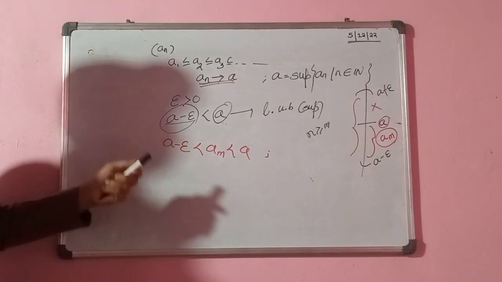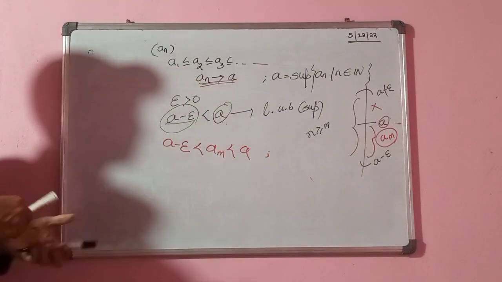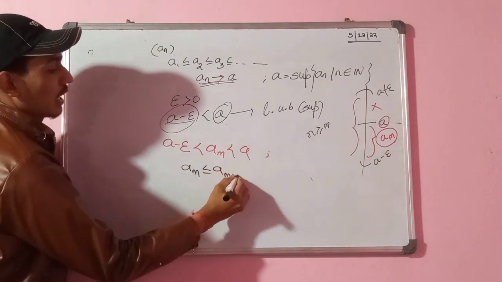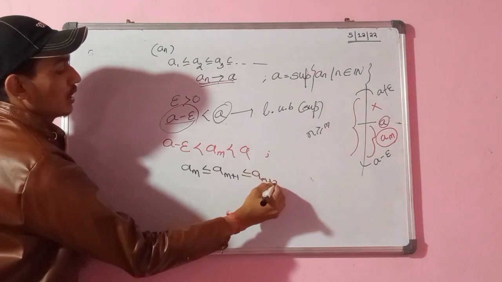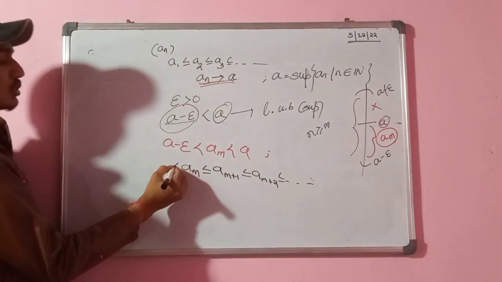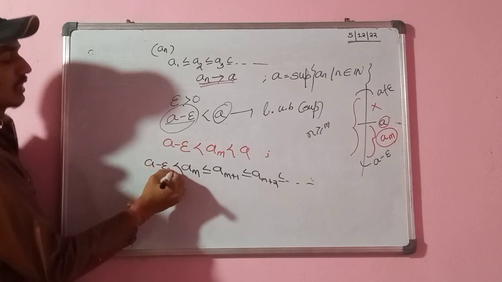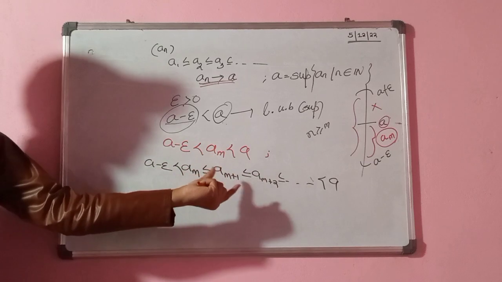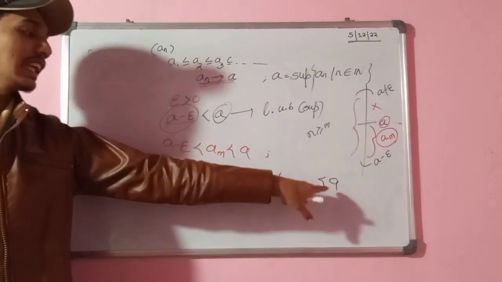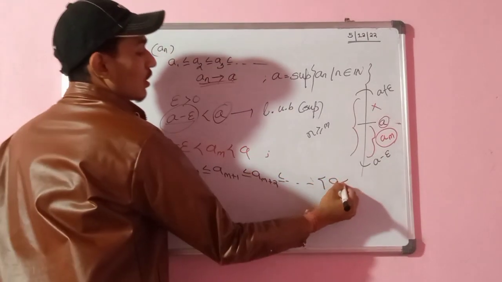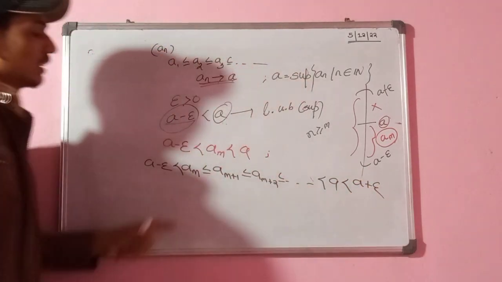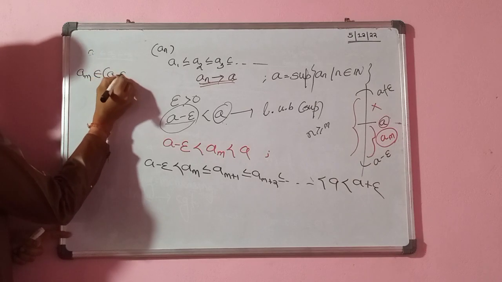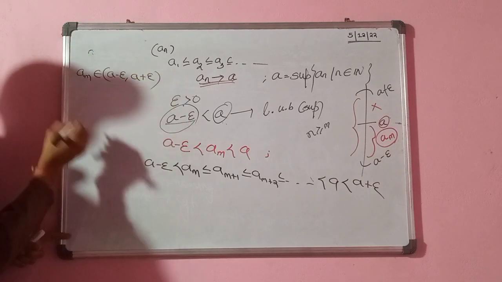And as it is a monotonically increasing sequence, can I write Am is less than or equal to Am plus 1, which is less than or equal to Am plus 2, like this, and it is also greater than A minus epsilon. Can I write it is less than A, as A is the upper bound of the sequence, every term should be less than or equal to this. I can also write it is less than A plus epsilon. See here, Am lies between A minus epsilon and A plus epsilon.